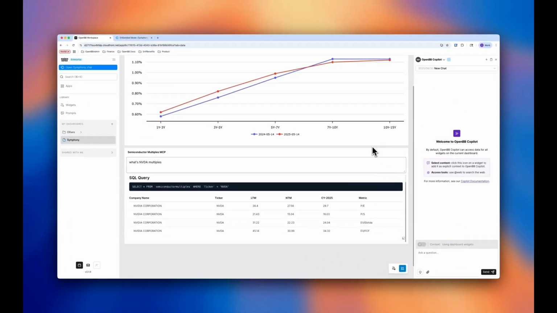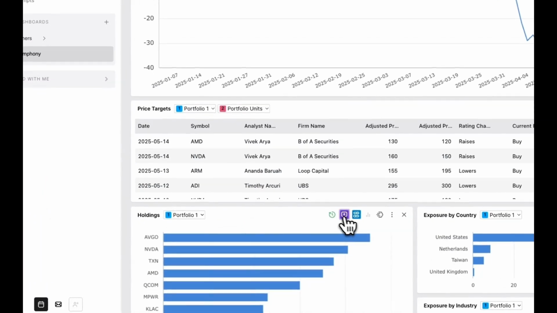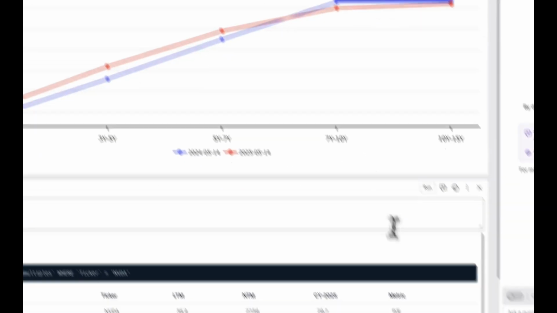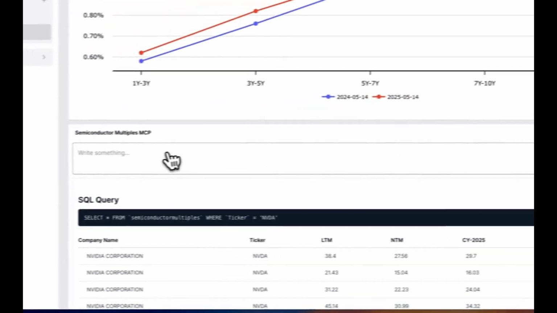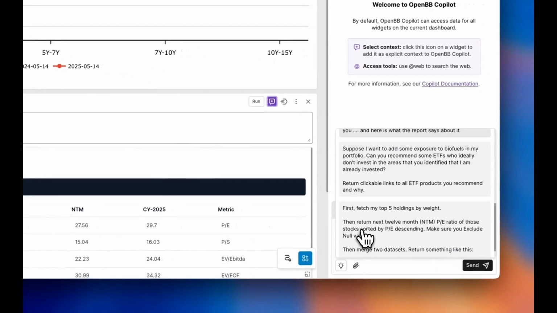But what I wanted to show in this case is that you can also create more complicated workflows now that you have this workflow in a box type of widget available to you. For example, suppose I, again, wanted to add my holdings into context, and then I'm going to add this widget into context instead of sending a query directly here. So my question was the following.